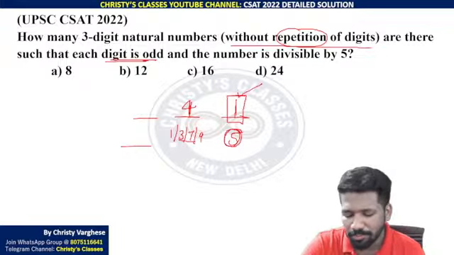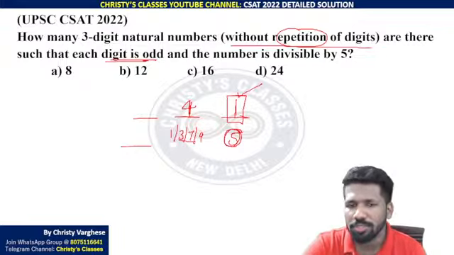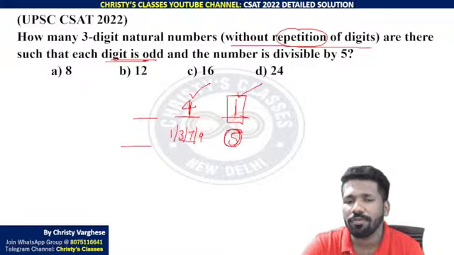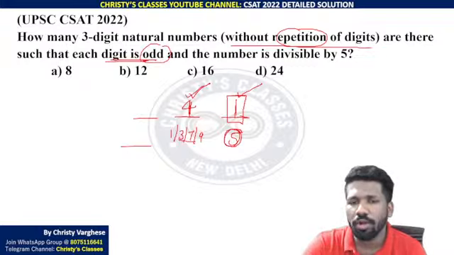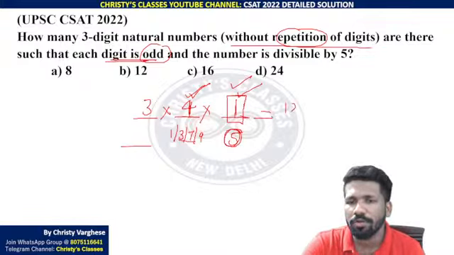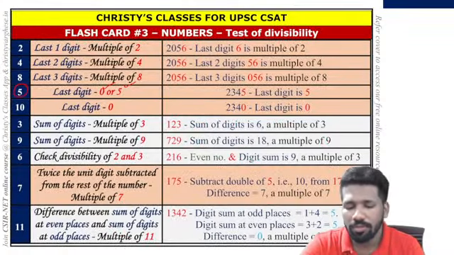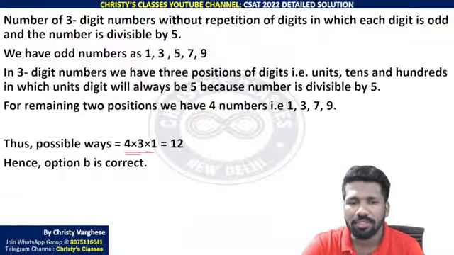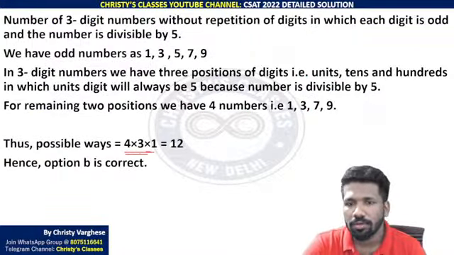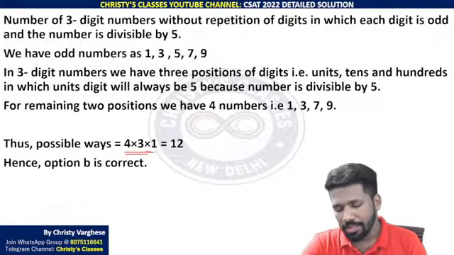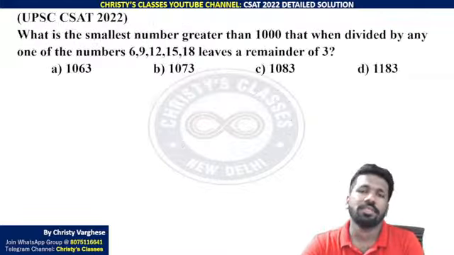One way to fill the last position, that is the units place. The tens place can be filled in 4 ways. Only an odd number is possible, that is why 4 ways. Now already 2 odd numbers are taken, 5 and another odd number. So the remaining 3 odd numbers, any of them can be filled here. So by the fundamental principle of counting, 3 into 4 into 1, 12 ways are there to fill this. All of you clear how 12 ways, 3 into 4 into 1 or 4 into 3 into 1? All clear? So option B is the answer.